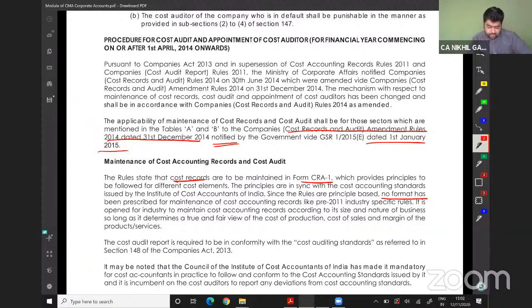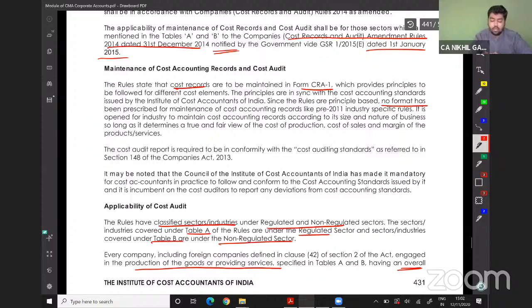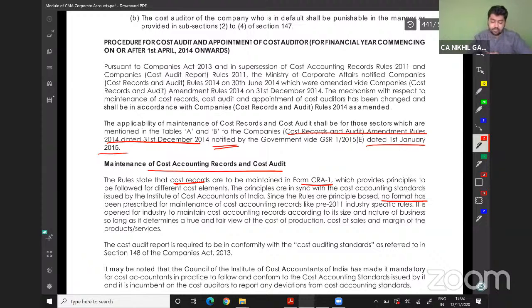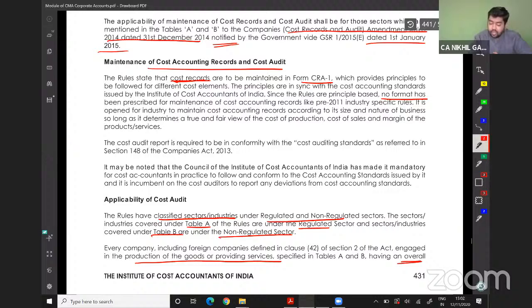We will first jump to maintenance of the cost records. This is applicable from 1st April 2014 onwards. Cost records shall be maintained in the form CRA-1. There is no particular format for CRA-1.